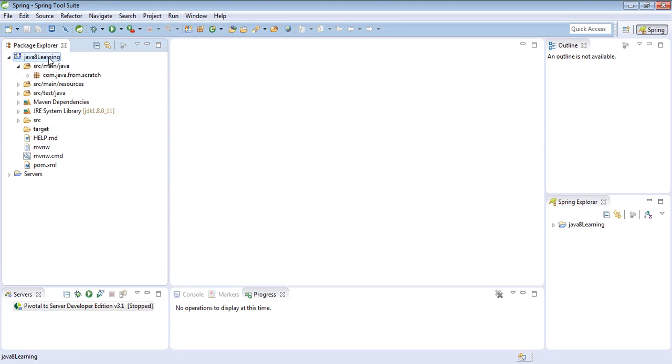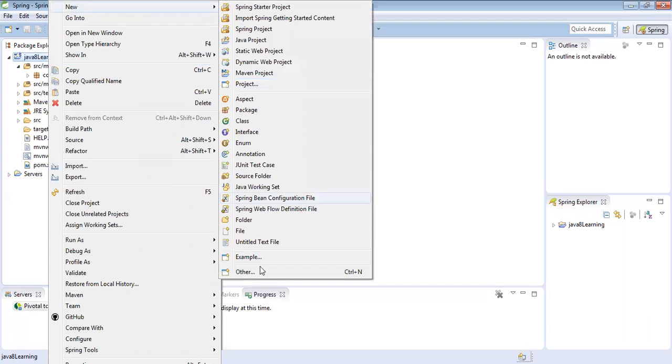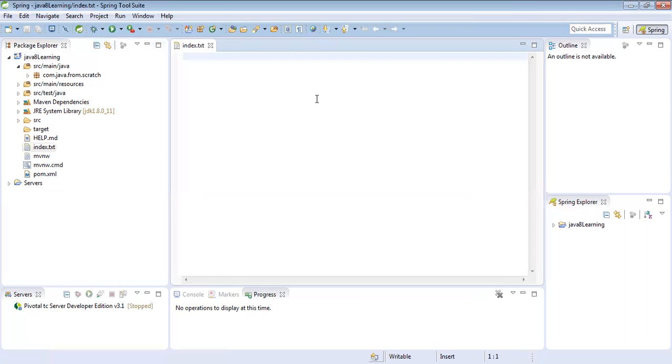So let me create one text file here. New file, Index.txt. You will see everything, don't worry.